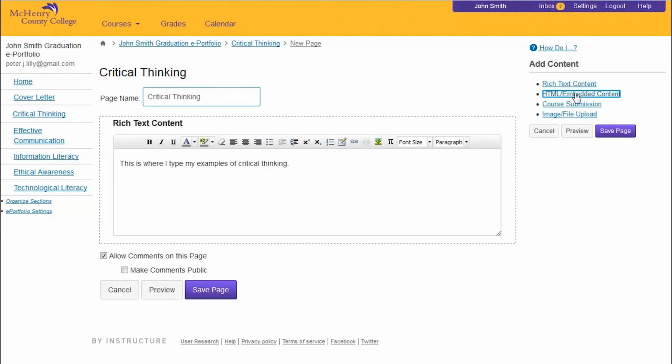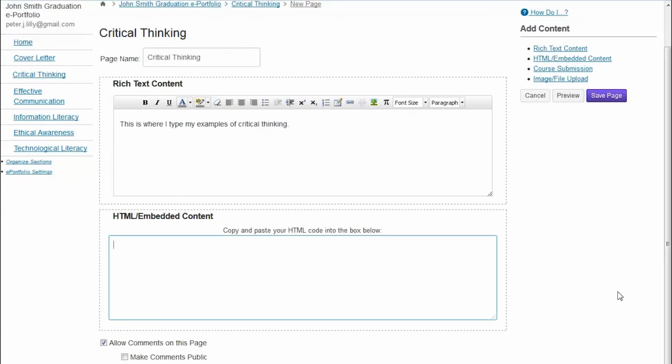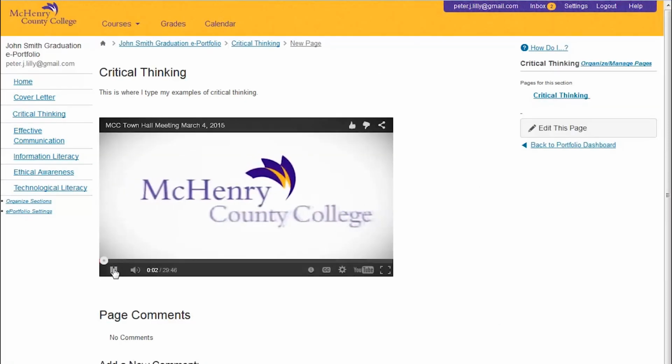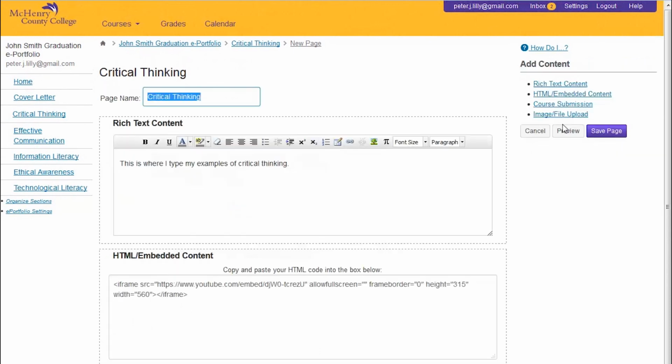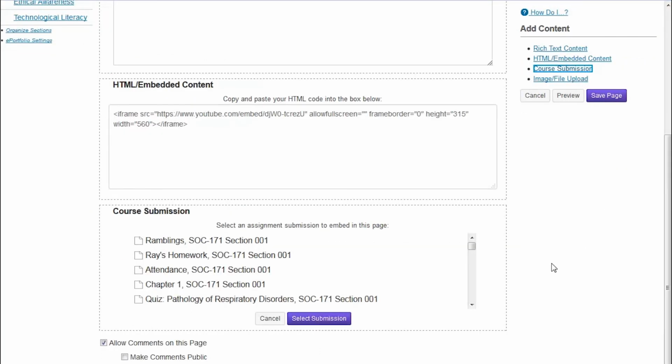HTML embedded content allows for embedded video or audio files, as well as HTML content, to be on the page. Copy-paste the embedded link or the HTML code into the text box and click Save Page at the bottom. Course submission allows for graded work and other Canvas courses to be placed on the page. Choose the work and click Save Page at the bottom.